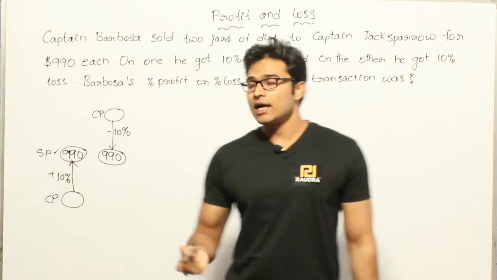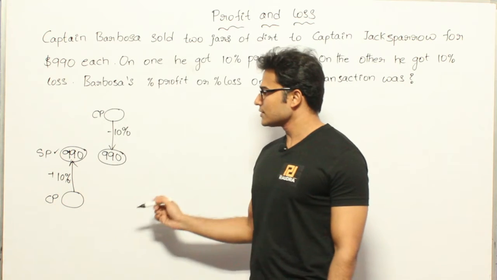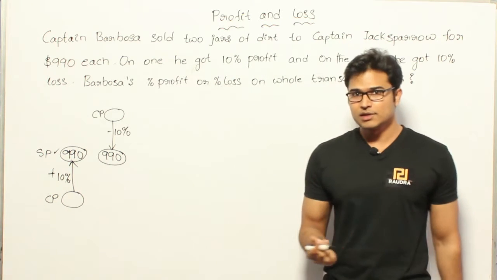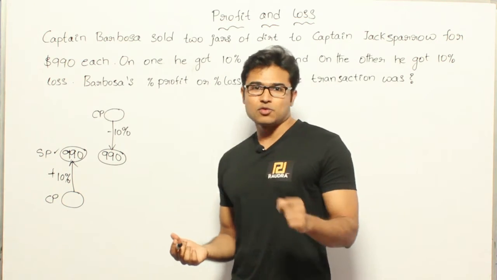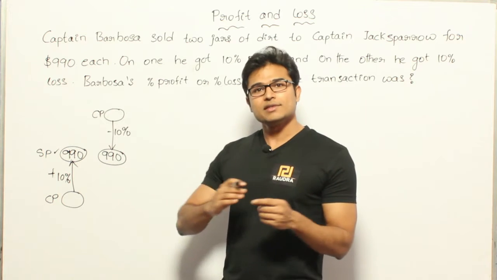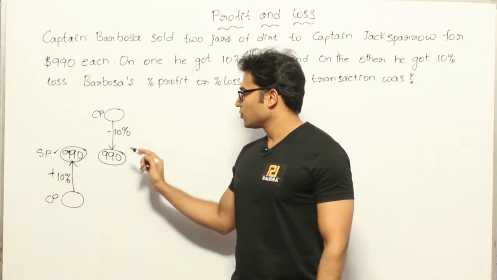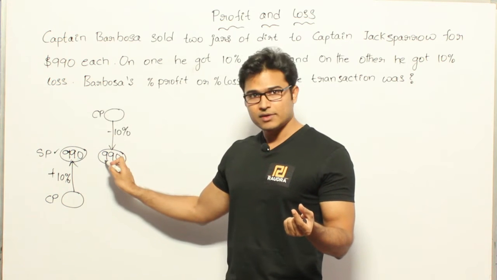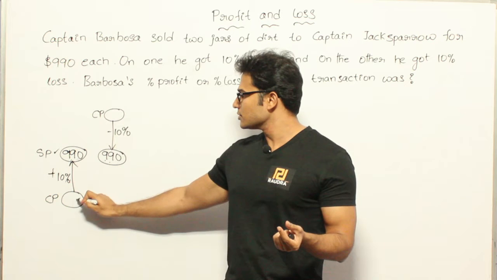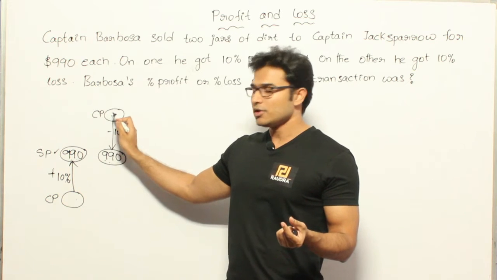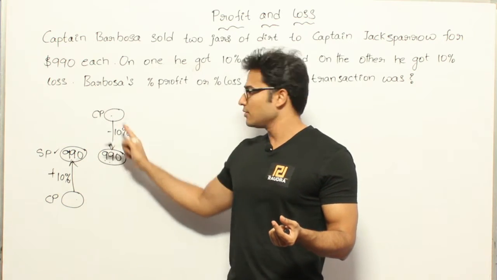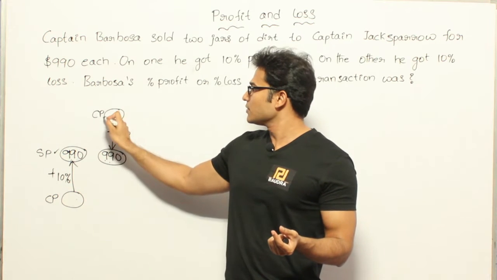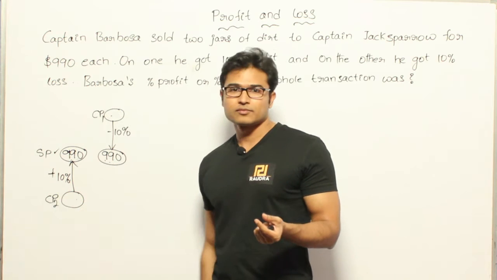Now they are asking what is the total profit or total loss. In order to find out the total profit or total loss, you have to find out what his total investment is, right? So this is what he got after selling both of them, 990 plus 990. But what is his total investment? This one plus this one. So you find out the sum of these two cost prices. This one will be different from this one, right?